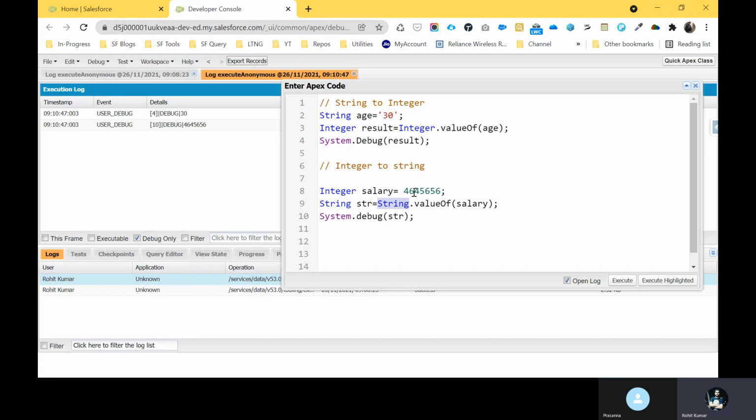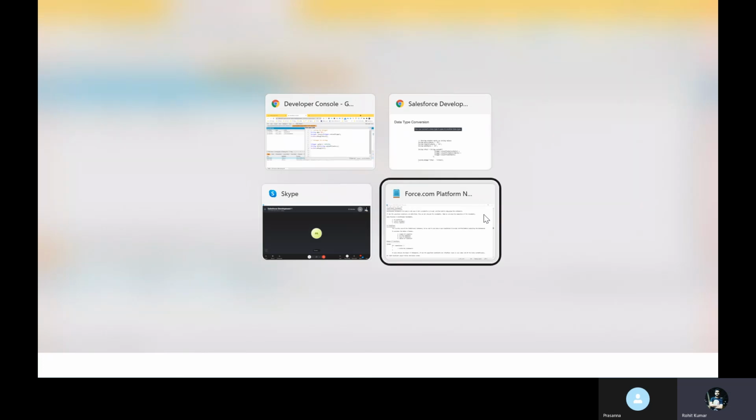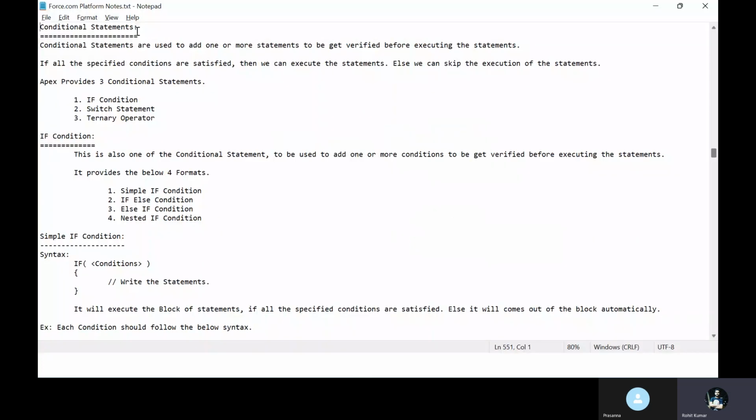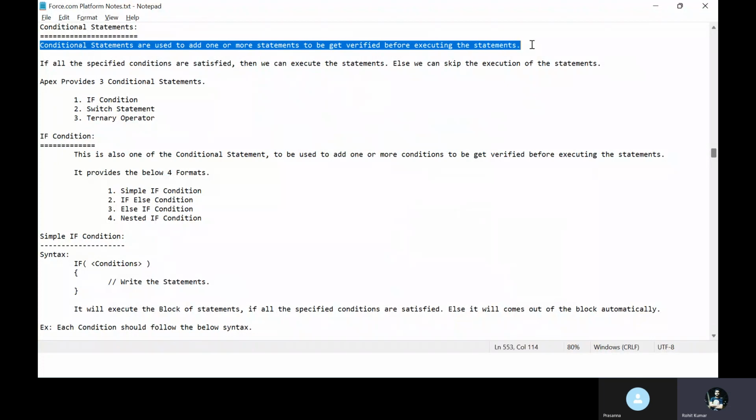Now it's time to do another thing, like conditional statements. So how to work with conditional statements? There are so many things in conditional statements. First of all, let me explain what a conditional statement is. Conditional statements are used to add one or more conditions to be verified before executing a statement. It's like branches, like a tree, which has many branches.